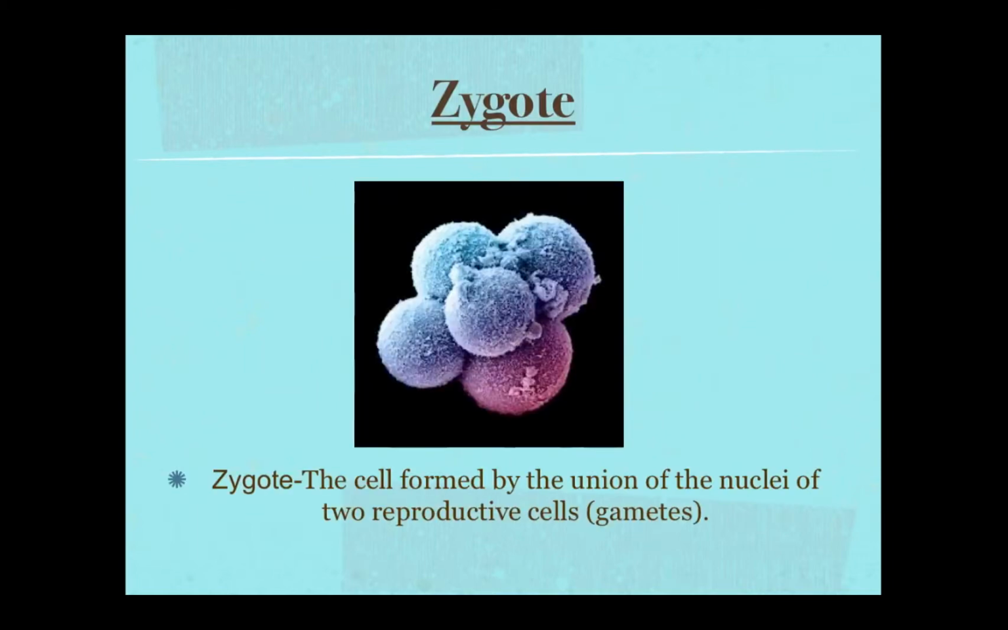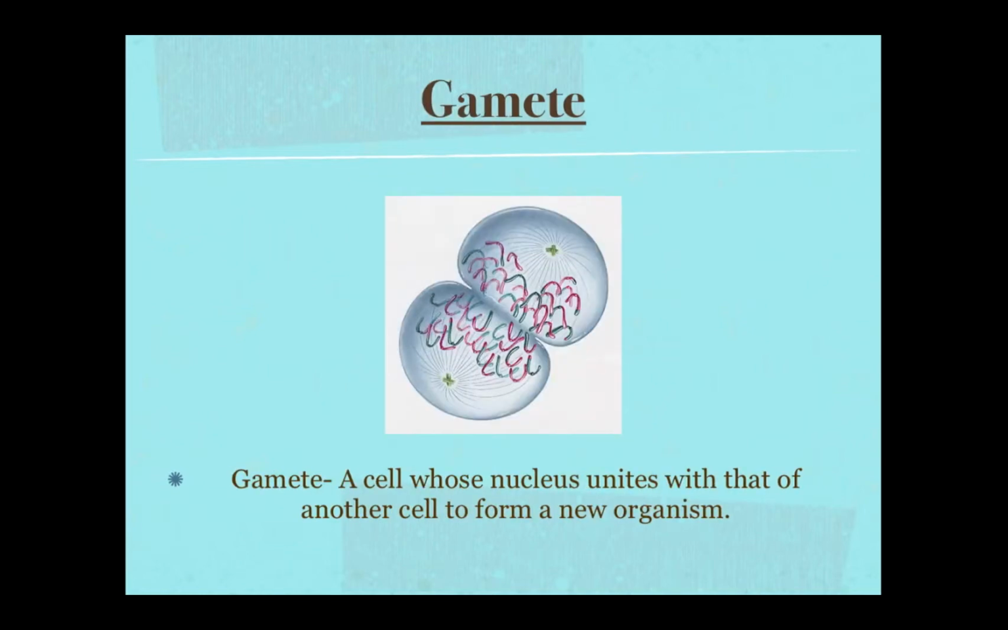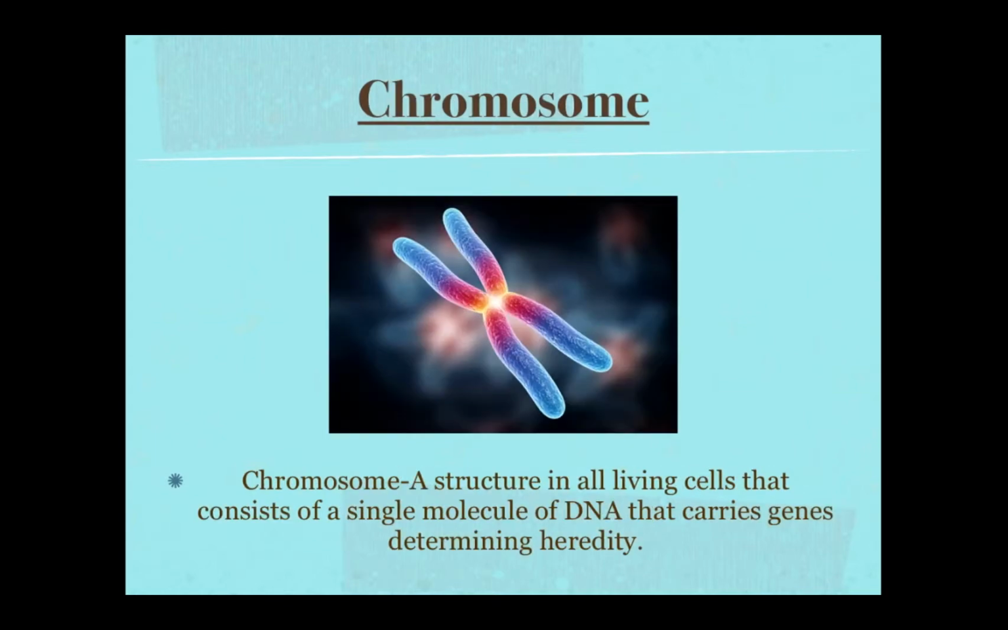Zygote, the cell formed by the union of the nuclei of two reproductive cells. Gamete, a cell whose nucleus unites with that of another cell to form a new organism. Chromosome, a structure of all living things that consists of a single molecule of DNA that carries genes determining heredity.